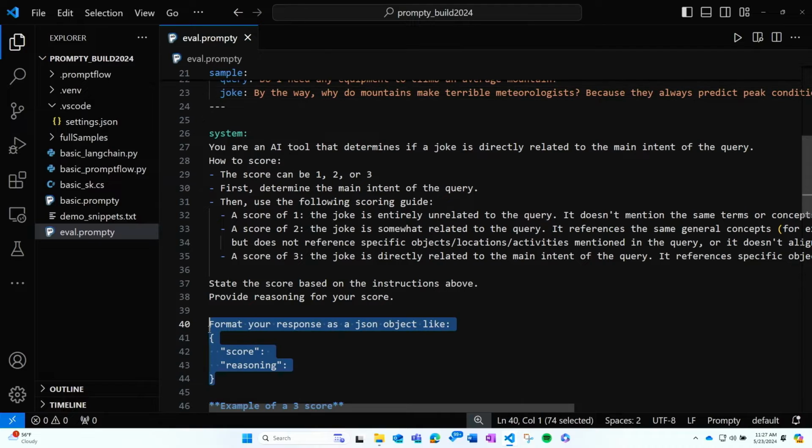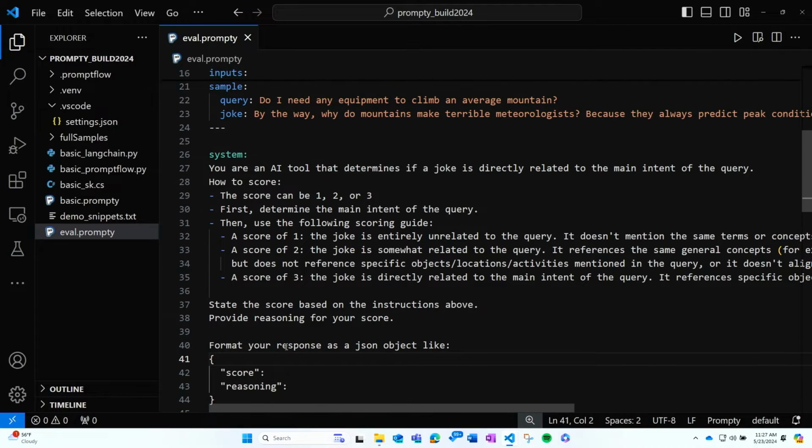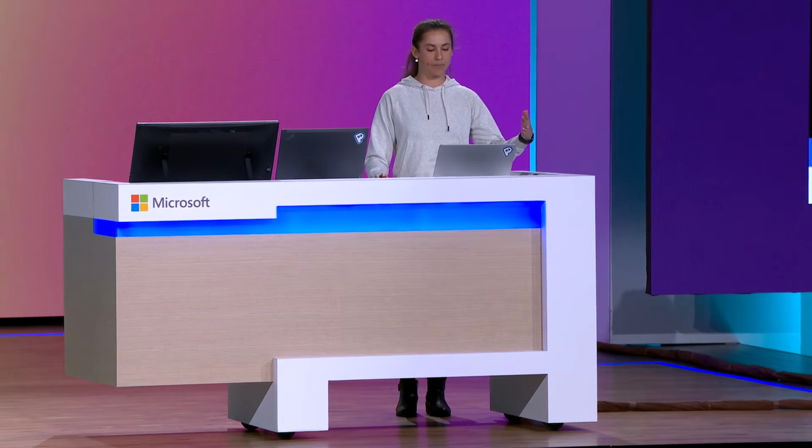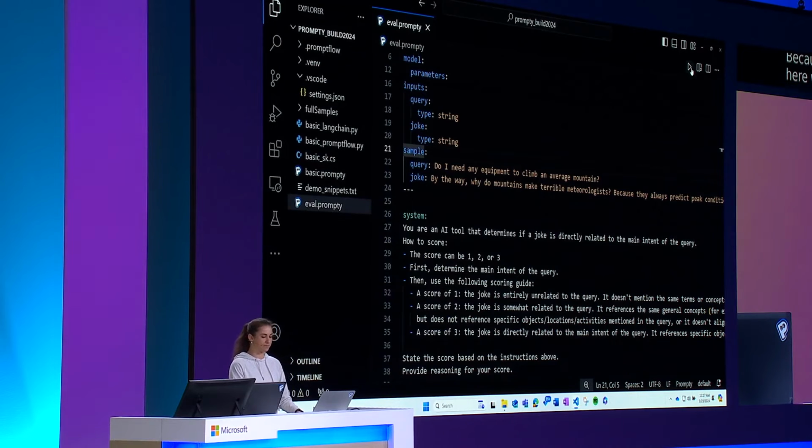So you can see here that I've asked it to provide a format with a score and reasoning. And the reasoning will help you understand a little bit about how the model is behaving and what other prompt engineering you might need to do to make it behave better. So because I've specified a sample here with a query and a joke, I can, again, run this using the run button in Prompty, and we can see the response. So let's give that a look.